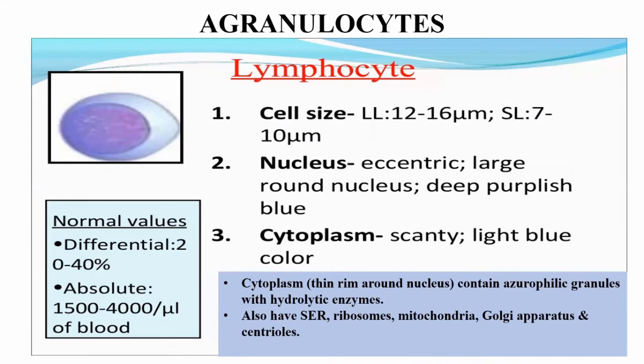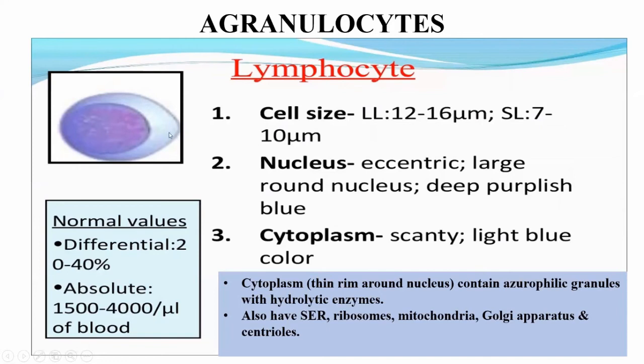Regarding cell size, the large lymphocyte ranges from 12 to 16 micrometers in diameter, while the small lymphocyte ranges from 7 to 10 micrometers in diameter. Their nucleus is mostly eccentric. It is a large, round nucleus, and it appears purplish blue on staining with the right stain. The cytoplasm is scanty and appears light blue in color. It is basically a thin rim around the